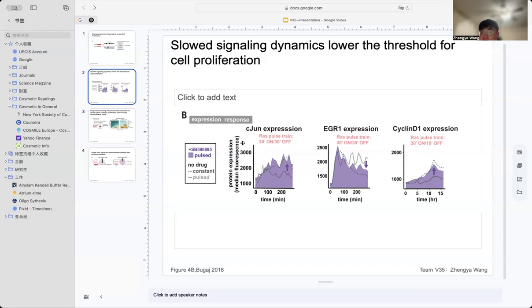In summary, slowed RAS-ERK transmission dynamics allow cells to misinterpret pulsed signals as sustained, leading to aberrant expression of key genes like c-Jun, EGR1, and cyclin D1. This highlights how dynamic signal processing, not just amplitude, is critical for maintaining proper cellular responses, especially in pathways that regulate proliferation. Next one.